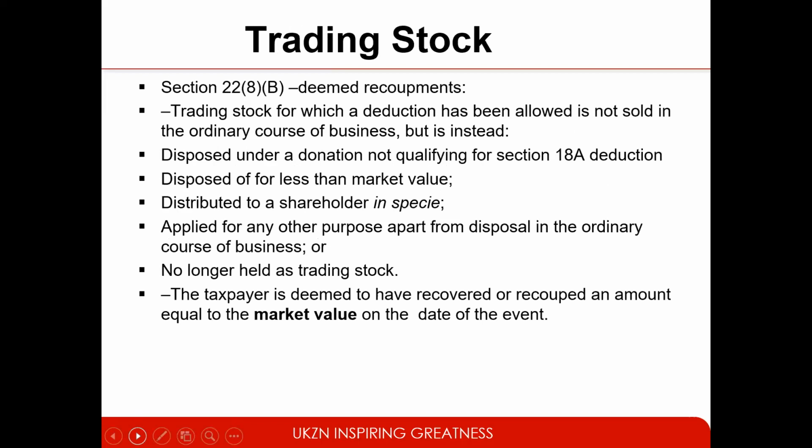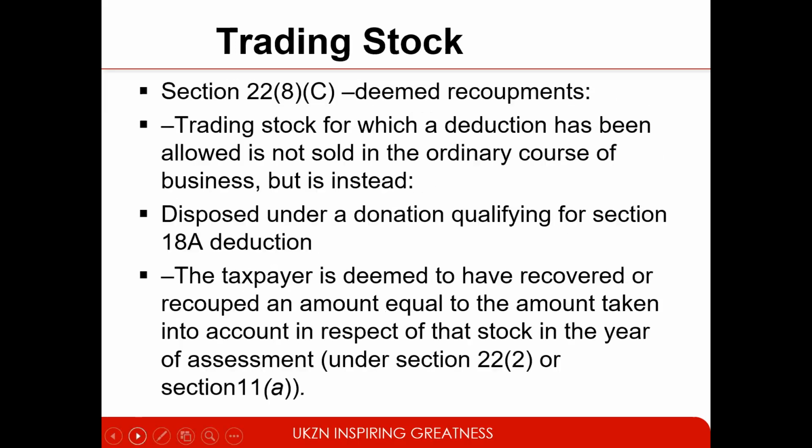So the trading stock for which a deduction has been allowed is not sold in the ordinary course of business, but is instead disposed of under a donation not qualifying for a section 18A deduction, is disposed of for less than market value, is distributed to a shareholder in specie, or applied for any other purpose apart from disposal in the ordinary course of business, or is no longer held as trading stock. Then the taxpayer is deemed to have recovered or recouped an amount equal to the market value at the date of that event. So it will be added back to their gross income on calculation of their taxable income.